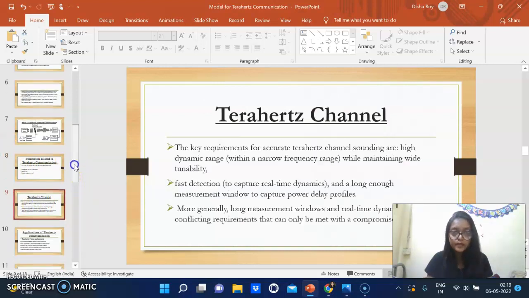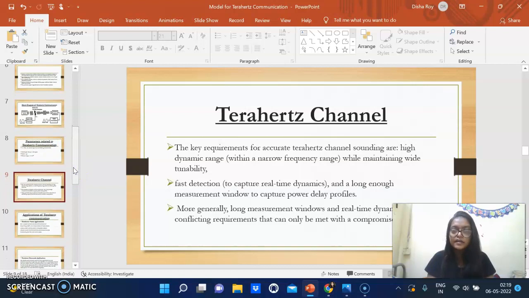Now I would be explaining terahertz channel sounding over here. The key requirements for accurate terahertz channel sounding are high dynamic range within a narrow frequency range while maintaining wide tunability, fast detection to capture real-time dynamics, and a long enough measurement window to capture power delay profiles. More generally, long measurement windows and real-time dynamics are conflicting requirements that can only be met with a compromise.